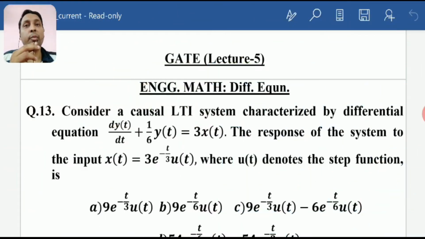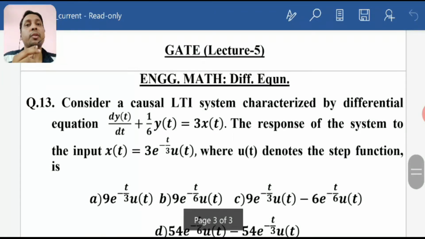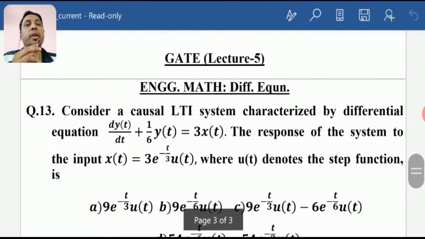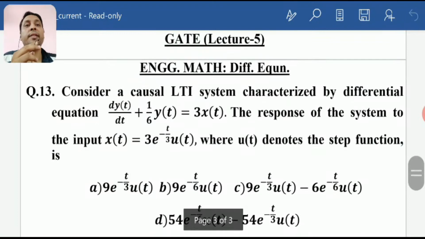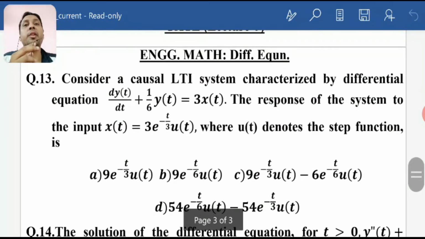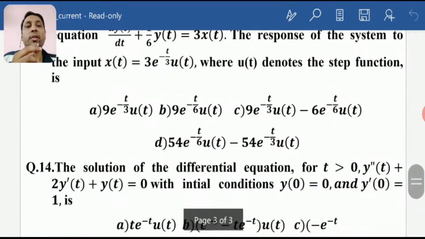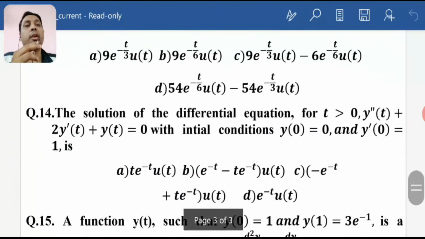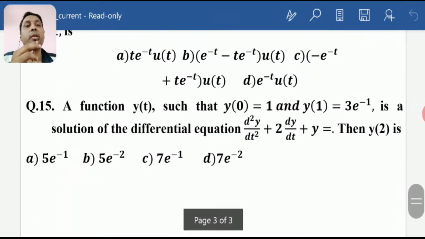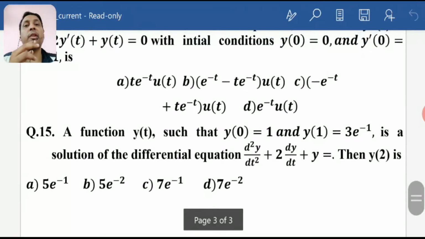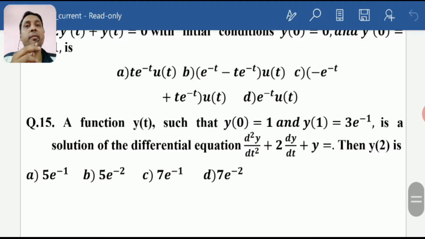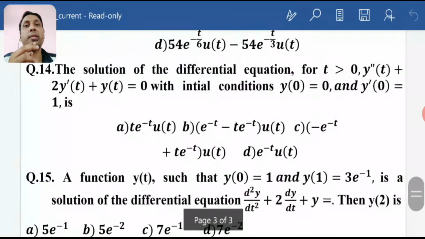Okay students, welcome you all to lecture 5 of this GATE Engineering Math Differential Equation series. So today I have taken again 3 questions, question number 13, 14, 15. Question 13 is based on a causal LTI system. Causal LTI means all your initial conditions will be 0, you can assume it, we will see it. Question number 13, 14 and 15. Then let's solve it, and this is all I have in differential equation right now. If I have new questions, then I will add it as an extra lecture 6 in this playlist.